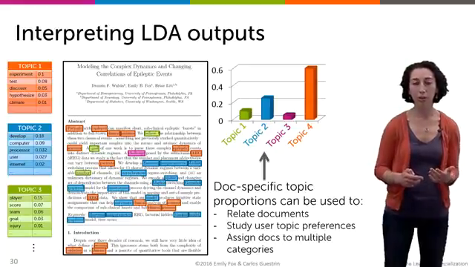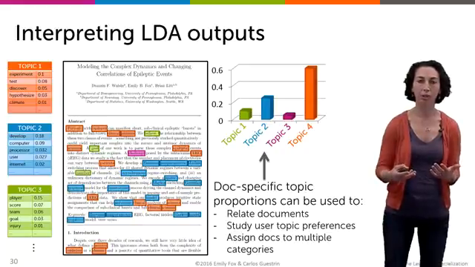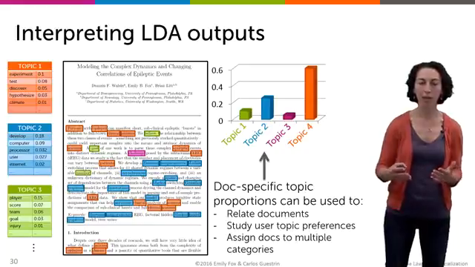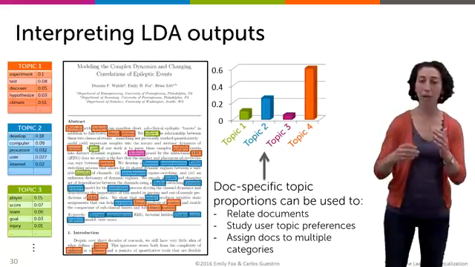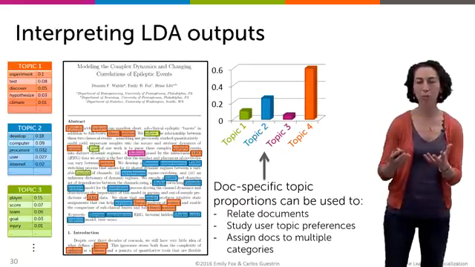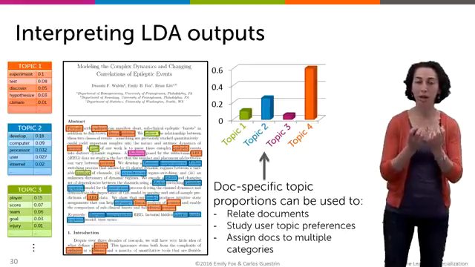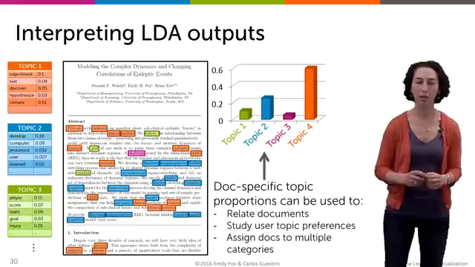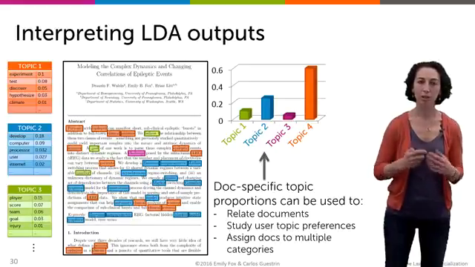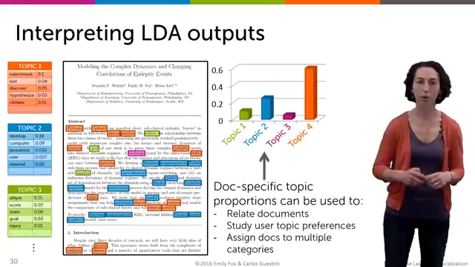And finally, you can also use these topic proportions to do things like we described before, like learning preferences of a given user over a set of topics. And this type of description that LDA provides, with a set of topics and their relative proportions, provides a much more descriptive form than the type of clustering output that we talked about before, definitely for the hard assignments and for the soft assignments as well, where really that just captured uncertainty in the assignment, but not the fact that they're inherently, as specified in the model, a set of possible topics associated with every document. So this lets us do even fancier things in learning user preferences.